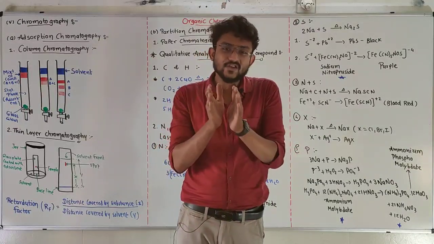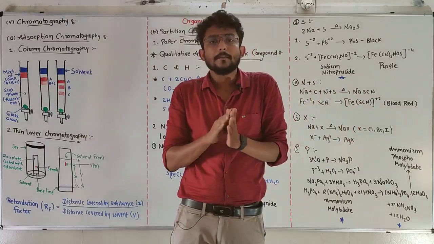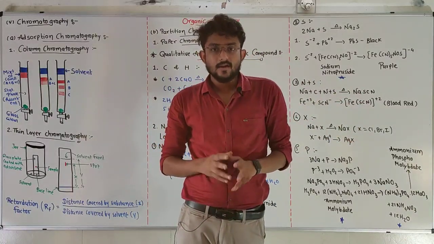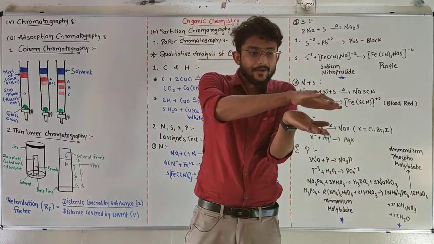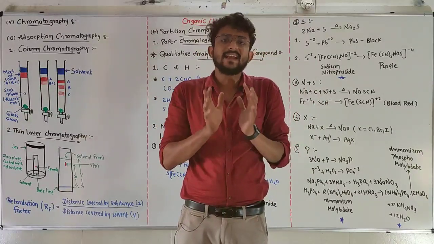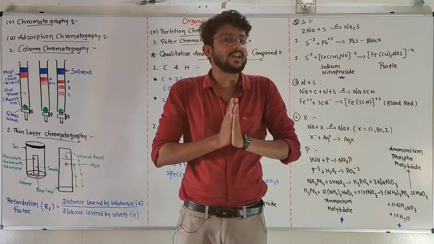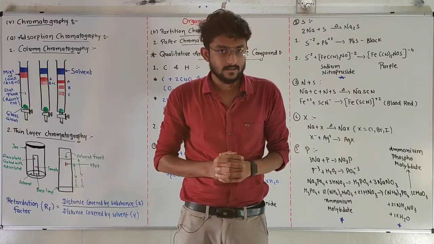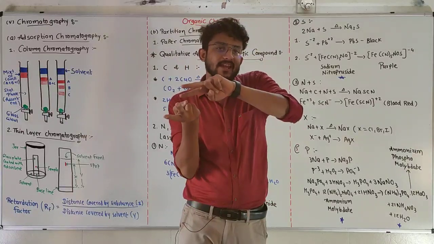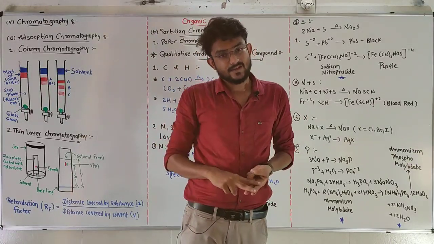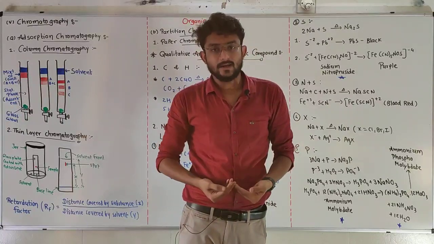So we are changing covalent compound into ionic compound by the Lassaigne test, so that we can test it better. That was the only explanation about the Lassaigne test. So the first step was converting organic substance into inorganic substance, so that we can test every single element separately.